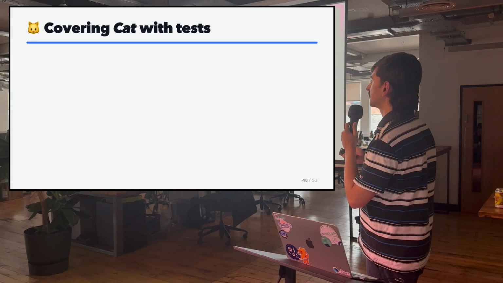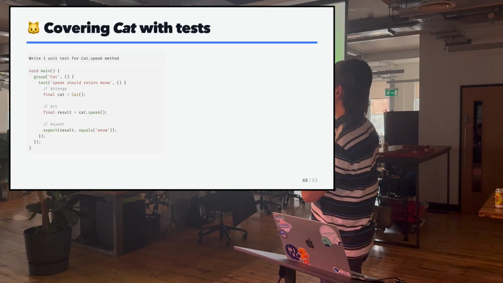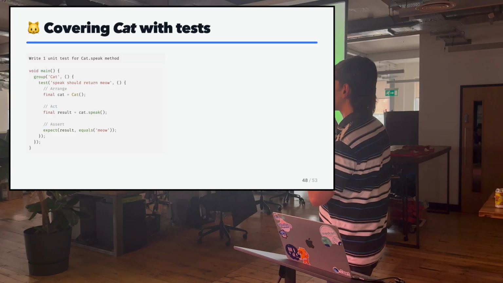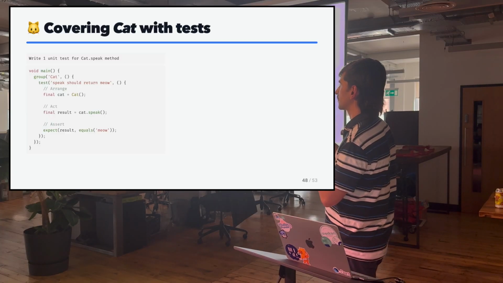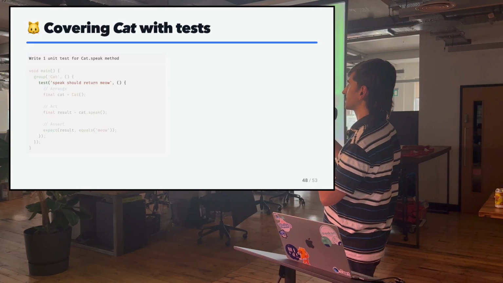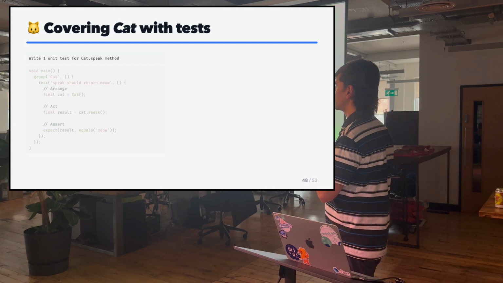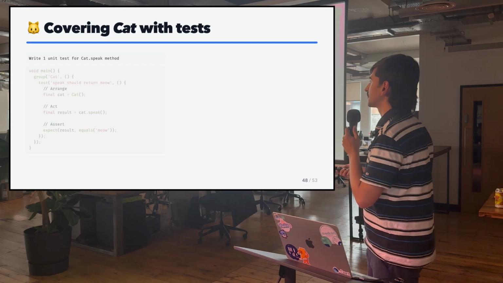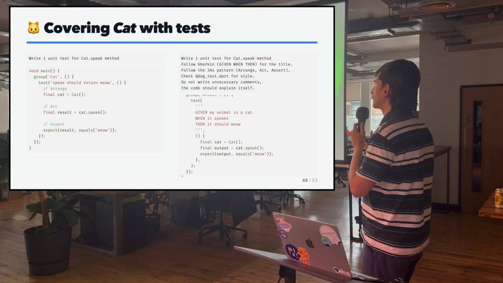in your prompts, and you say, for example, write one unit test for cat speak method, and you want to cover cat with tests, AI is going to commit a few mistakes. It's going to just choose a random title style, and it's probably going to leave a trail of comments that you don't want.